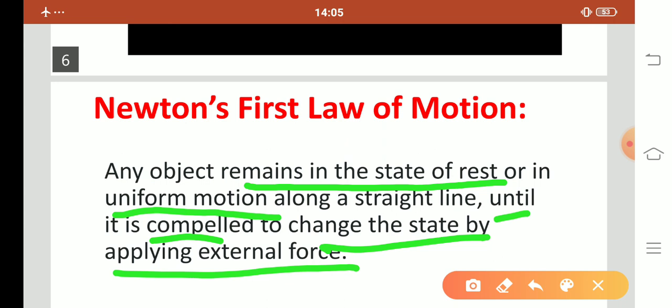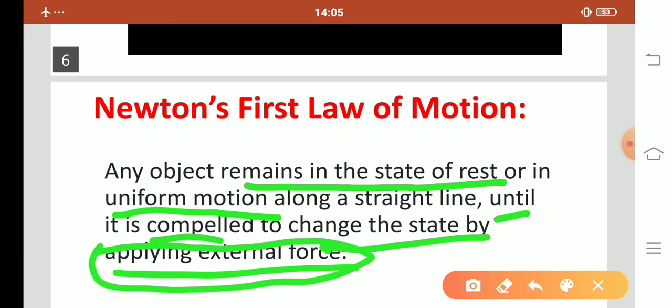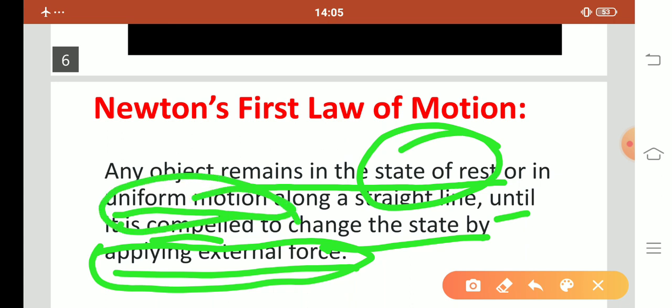When we apply an external force on the object, the state of the object changes. If it is in motion, then it will come to rest, or if it is at rest, then it will be in motion. This is the first law of motion.